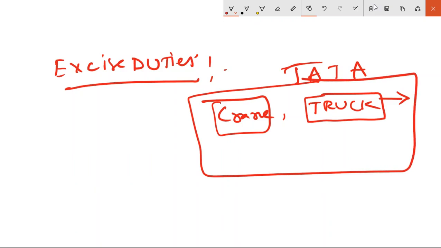So does Tata need to pay tax on this product or not? It has to. Why? Because excise duty is levied whenever you manufacture something, whether you sell it or it is for your own consumption, anything. Excise duty is levied when you manufacture the goods.